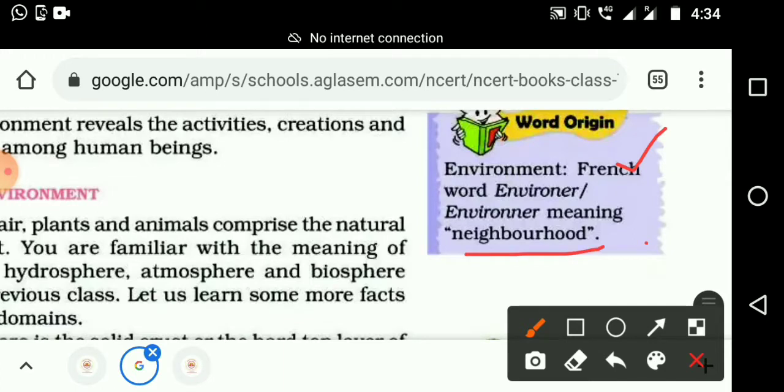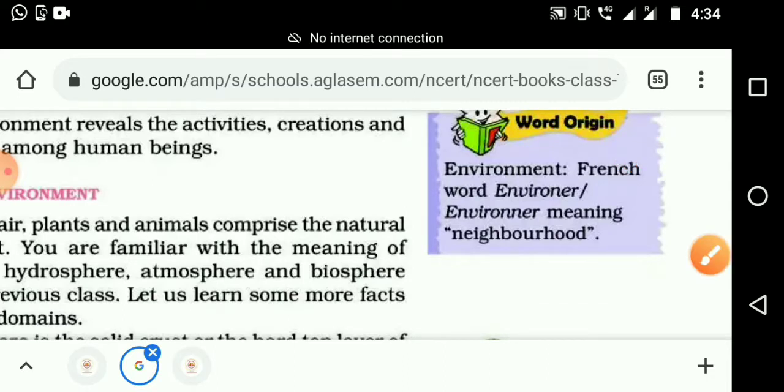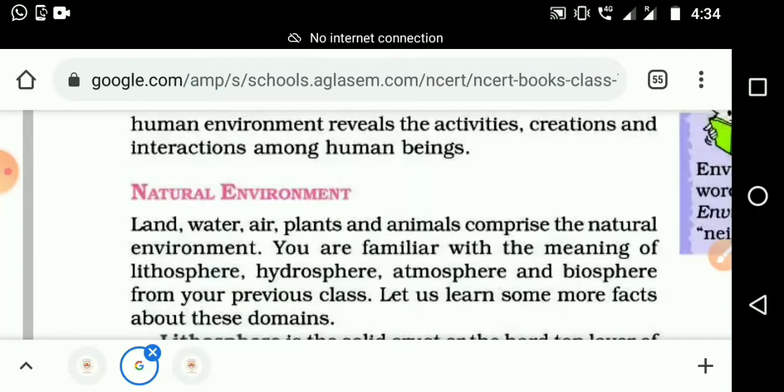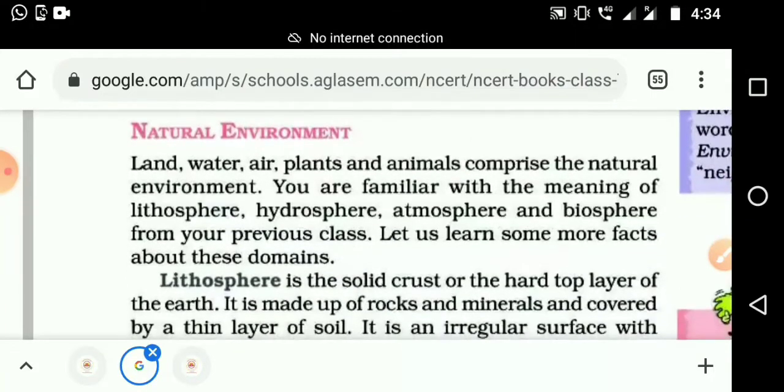So we can understand that environment means our neighborhood, our surroundings. Why do we want to study this? From where each word originated, or what was the real meaning of that particular word. If you understand it, then very clearly we will get the concept much faster.